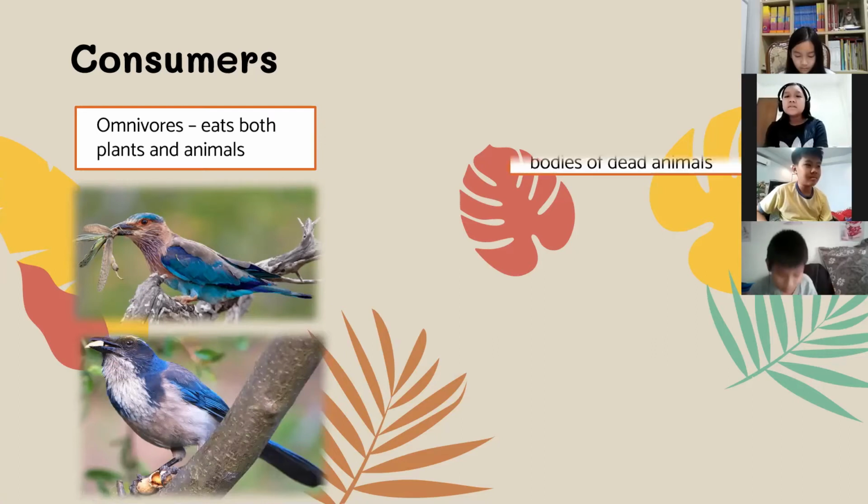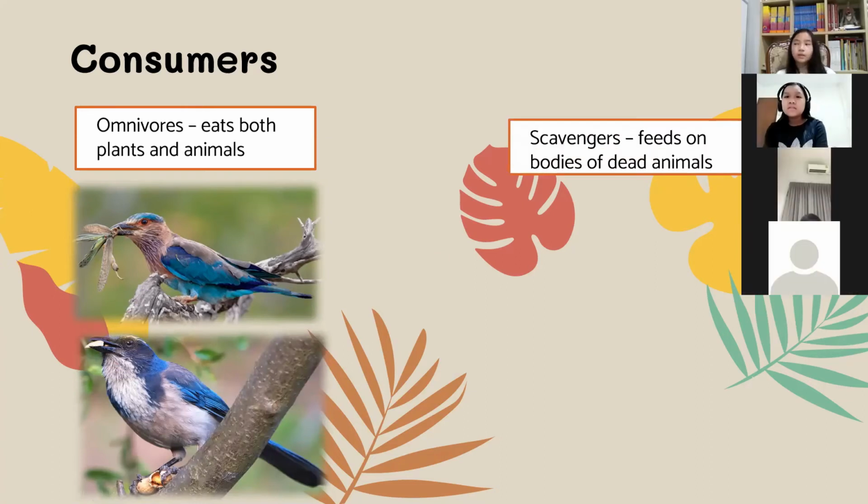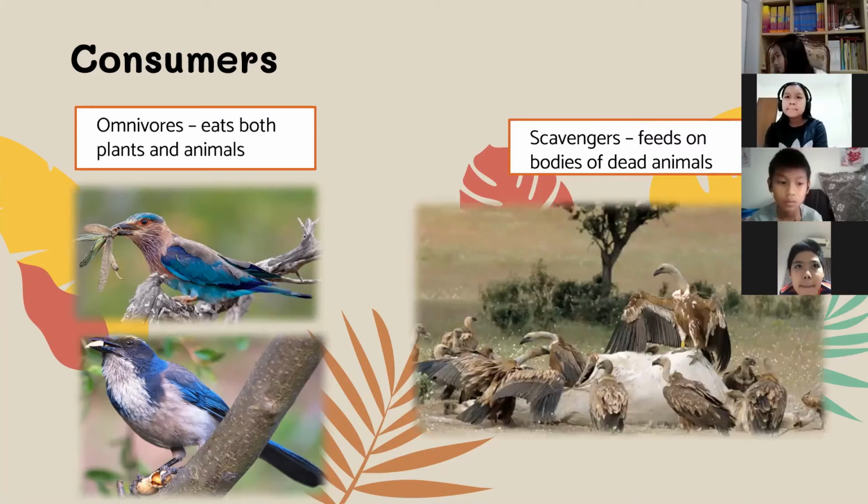And the last is scavengers. Scavengers feed on bodies of dead animals. Can you name one? Crow. Another one is vulture. Okay. These birds eat flesh from bodies of dead animals. Yes. I forgot vulture. It's okay.